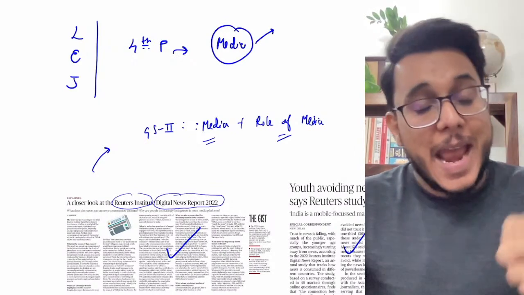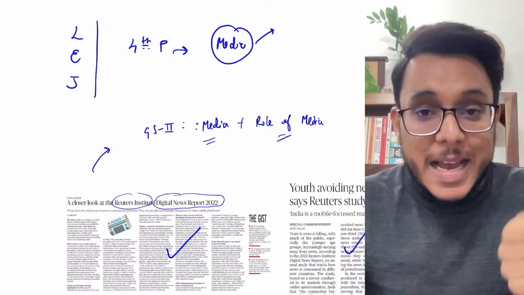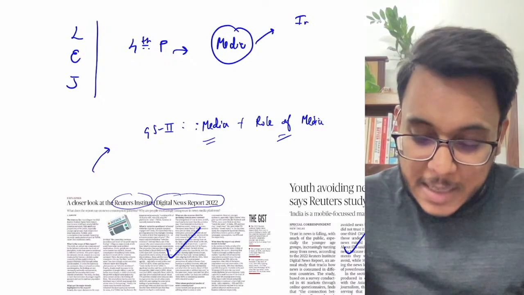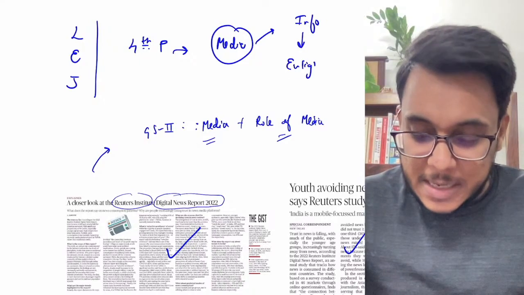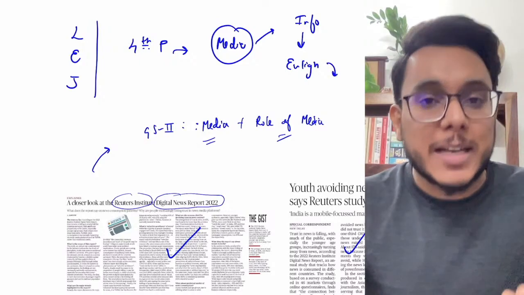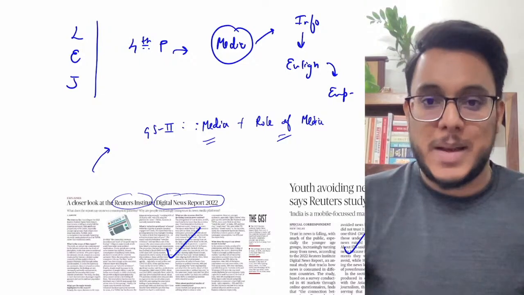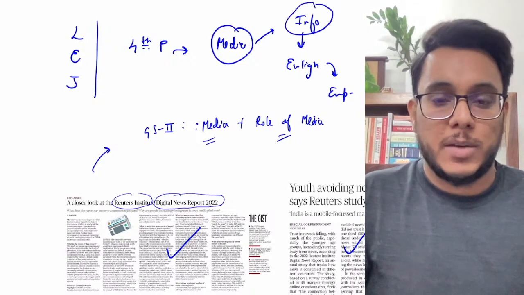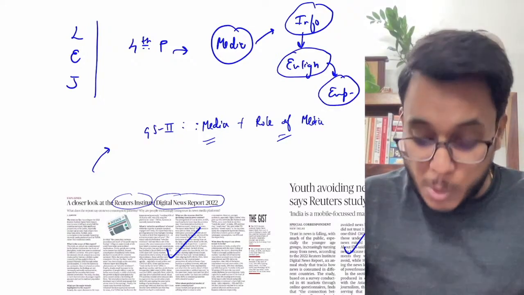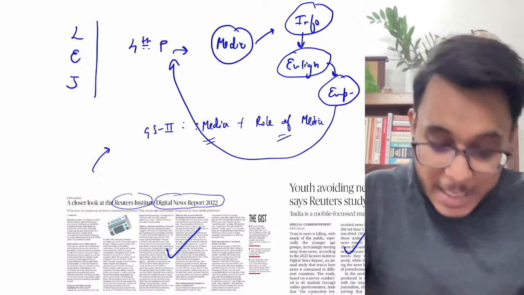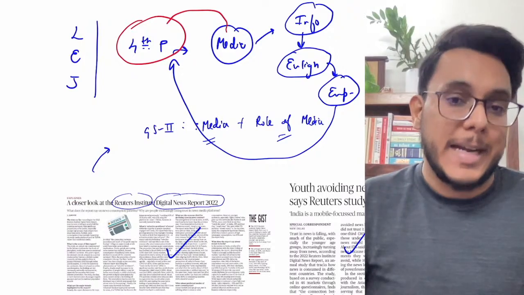Why media? Because, guys, media empowers the democracy. How does media empower the democracy? Media is the one which provides free information, and by information, it enlightens the people. And through enlightenment, what comes? Enlightenment brings empowerment. Again, I'll explain. Media provides information. Through information comes enlightenment, and from enlightenment comes empowerment. So media empowers the people, and because media empowers the people, media is called the fourth pillar of democracy.